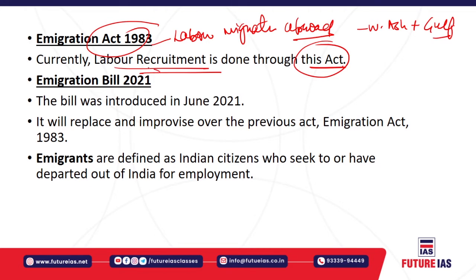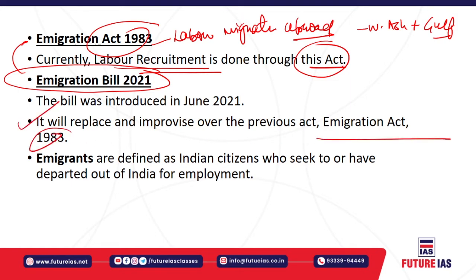Now let us understand what the Immigration Bill 2021 is going to change in the Immigration Act 1983. First of all, the bill was introduced in June 2021. It will replace as well as improve on the previous act, the Immigration Act 1983. Now there is a new Immigration Policy Division launched under the Ministry of External Affairs, and it will help set up help desks and welfare committees